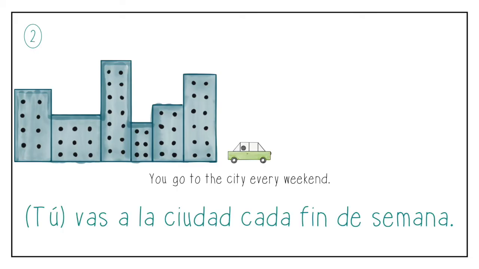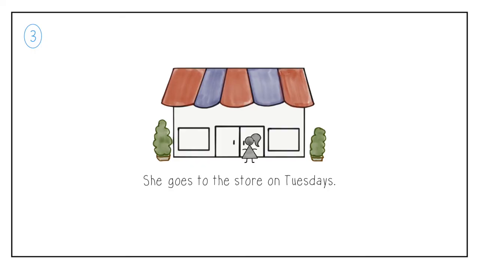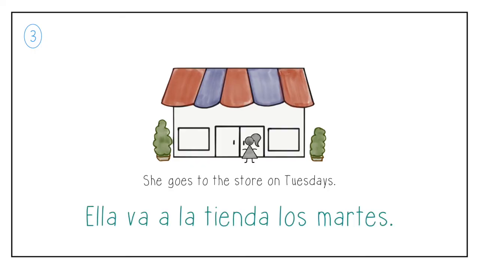Second, you go to the city every weekend. I would use the conjugation vas for you go, so the translation is Tú vas a la ciudad cada fin de semana. Third, she goes to the store on Tuesdays. I would use the conjugation va for she goes, so the translation is Ella va a la tienda los martes.